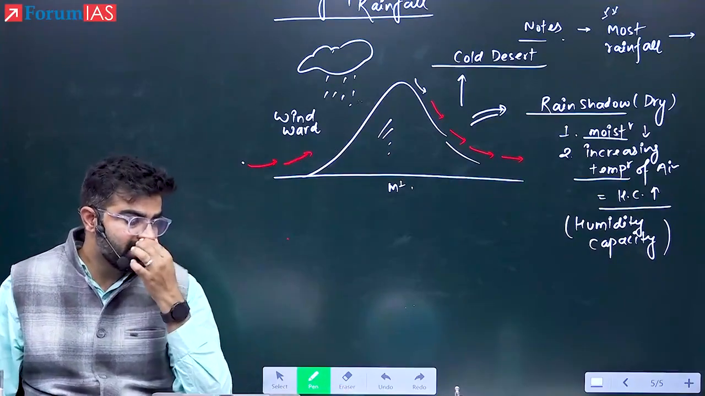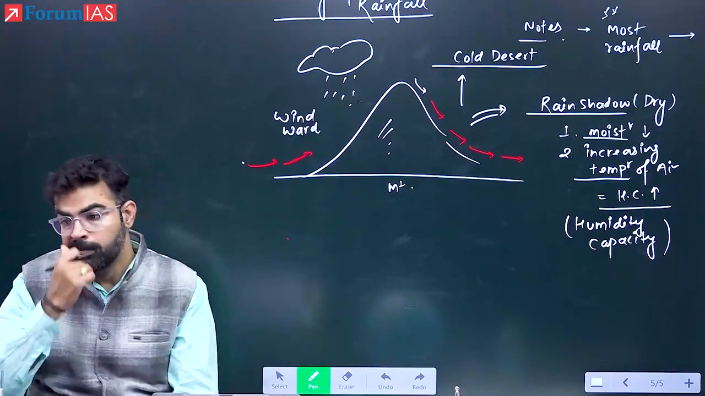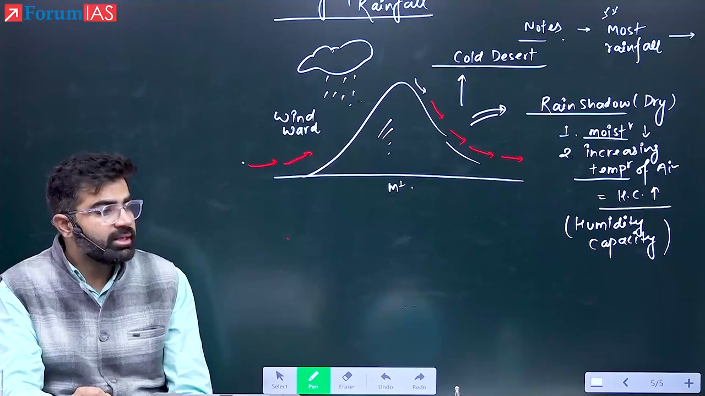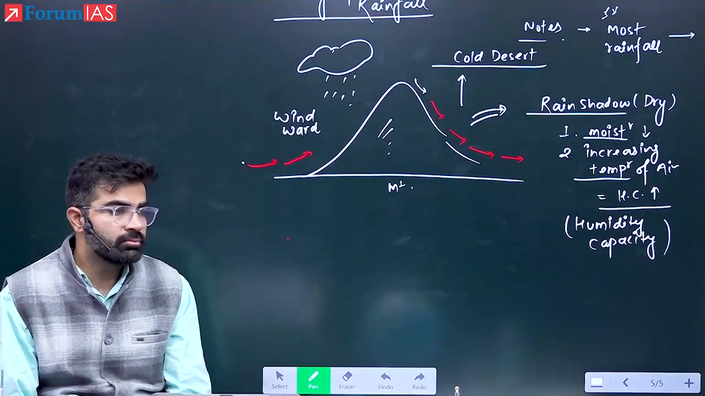Can you locate one desert there in South America? What is the name of that desert? Is it Patagonia? Can you see what the latitude of Patagonia is? Tell me the latitude.